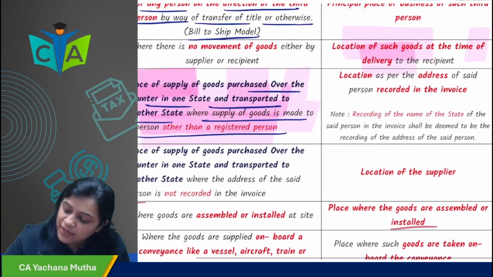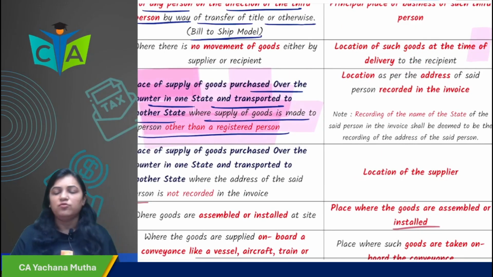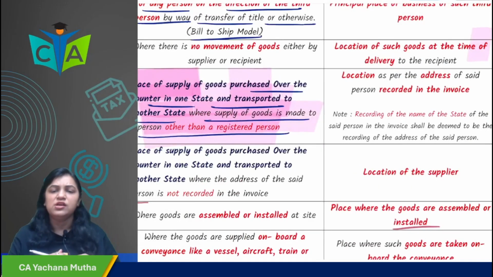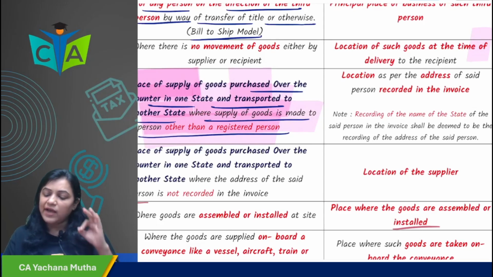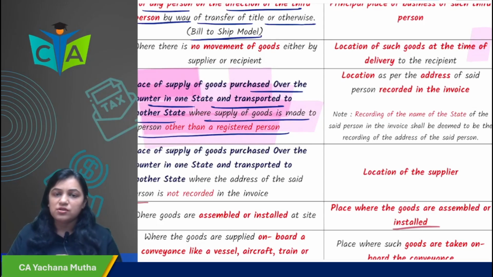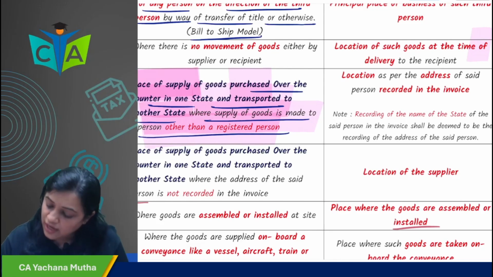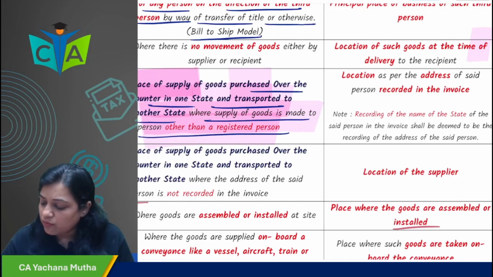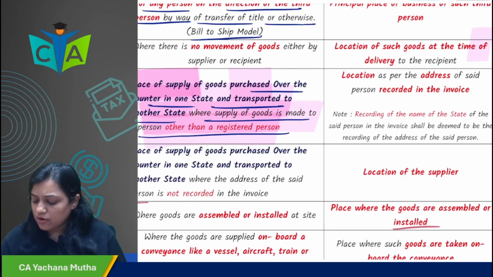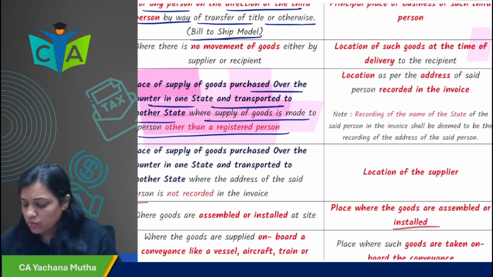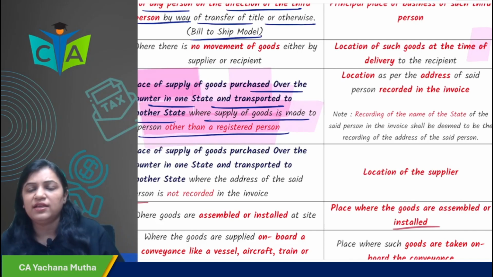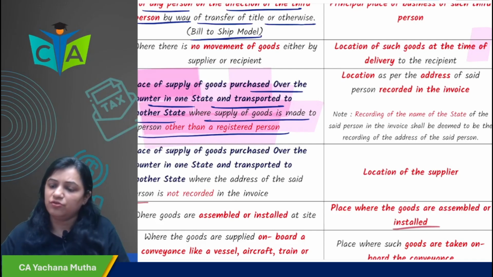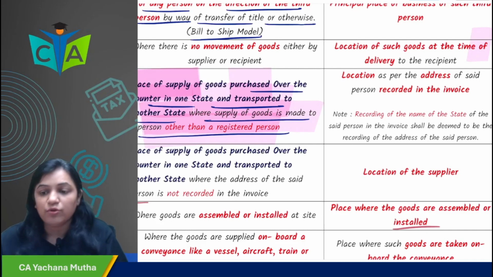In that case the place of supply would be the location as per the address of the person recorded in the invoice. Whatever address the supplier has recorded in the invoice. Recording of the name of the state of the said person in the invoice shall be deemed to be recording of the address. It is not necessary to record the complete address; if only the name of the state is recorded, then also it is okay. For example, in my case if they have recorded Maharashtra, that would be sufficient.